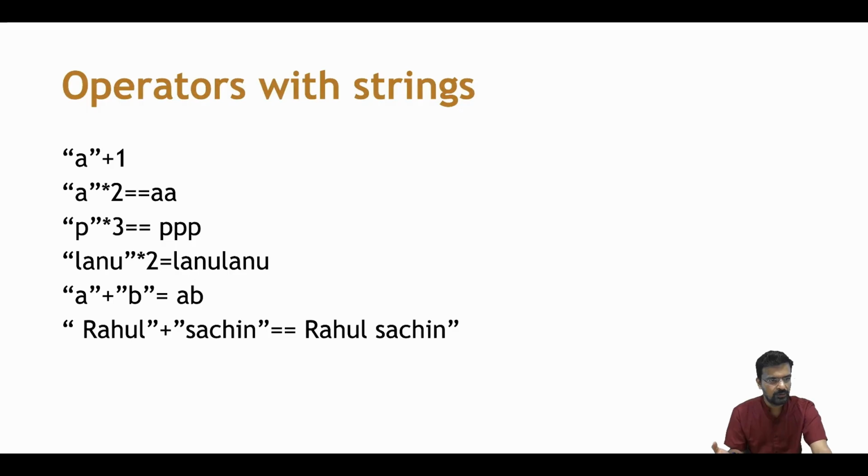A plus 1 will obviously give you some error. A into asterisk 2 will print AA. P into 3 is PPP. Lanu into 2 is Lanu Lanu. A plus B is AB. Rahul plus Sachin is Rahul Sachin. Okay, so this we will see.